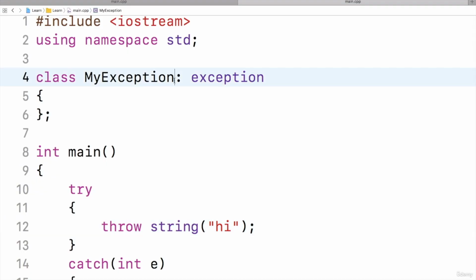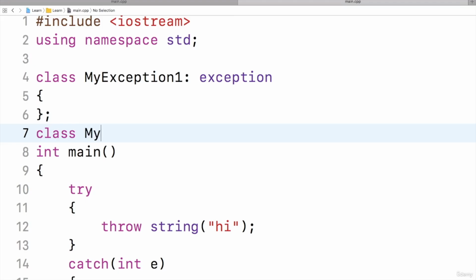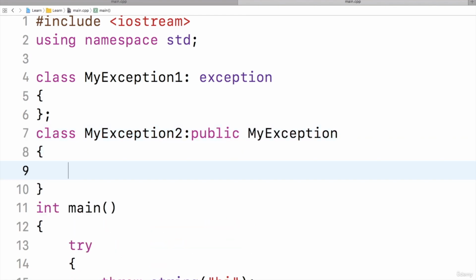I will just change the name to myException1, and again I will write a class called myException2 that is inheriting from myException1. And this is also empty, it has nothing inside the body. Now I have two classes, one is myException1 and the other one is myException2, which is inheriting from myException1.